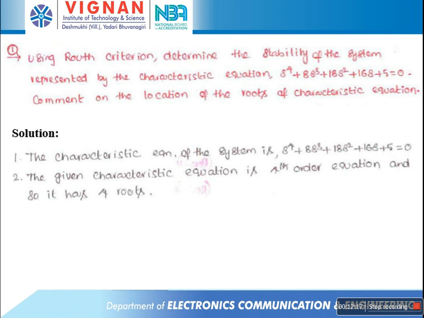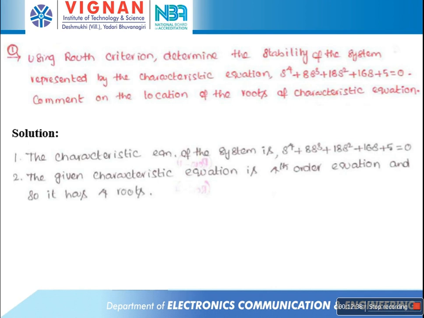So what is the given characteristic equation? This is the given characteristic equation. The given characteristic equation is which order characteristic equation? Fourth order characteristic equation, so it has 4 roots. So what is the maximum power of S? In the given characteristic equation, the maximum power of S is 4.